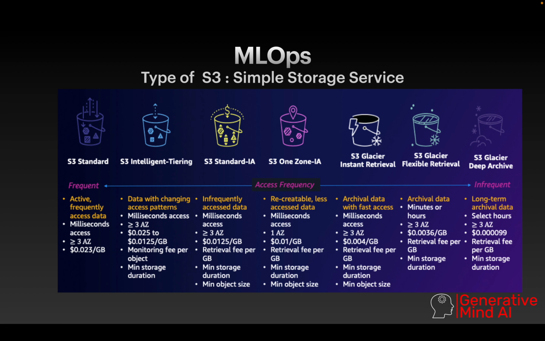The third thing is S3 Standard-IA, for infrequently accessed data. Again you are able to access it with millisecond access. And what's the cost of this? You are able to see 0.0125 per GB, a retrieval fee per GB, a minimum storage duration, and a minimum object size. I don't want to go into much detail, so these are basically the types which you are able to see.